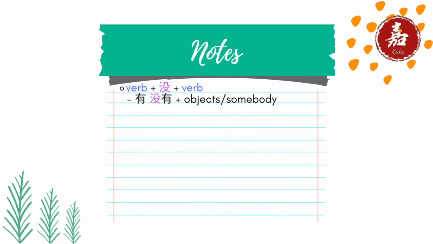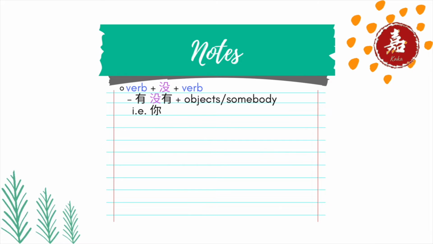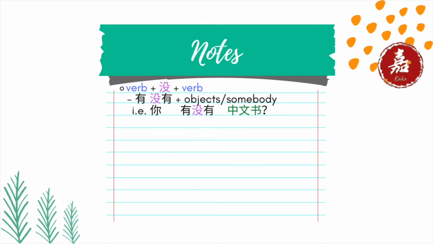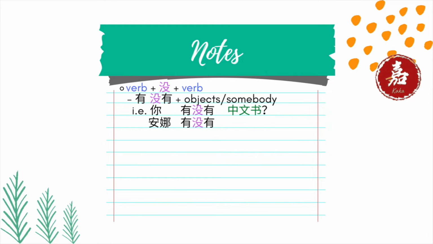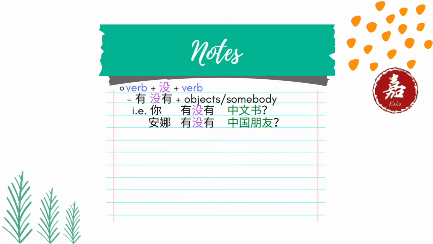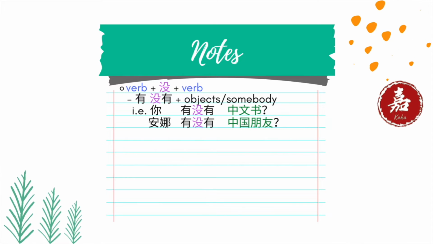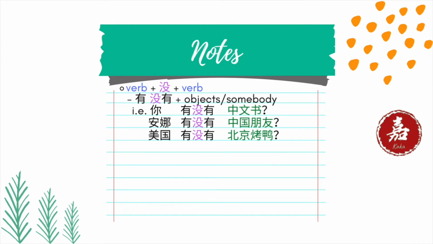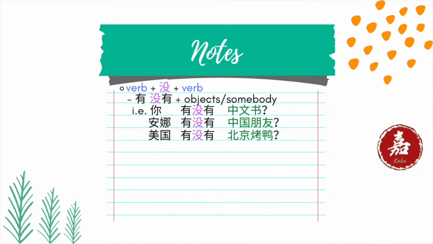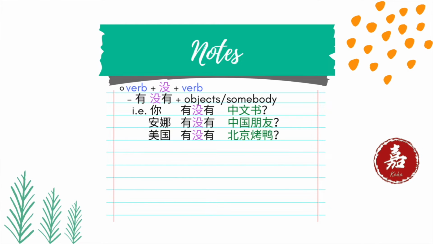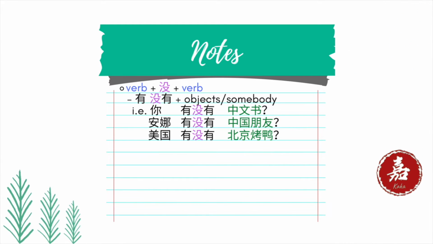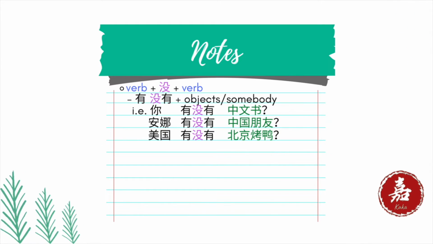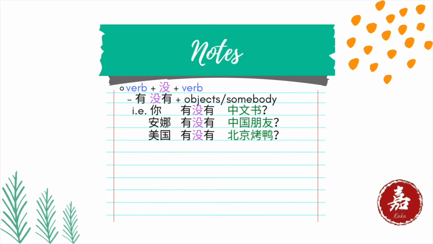For example, Number 1, 你有没有中文书? Do you have or not have Chinese books? Number 2, 安娜有没有中国朋友? Does Anna have or not have Chinese friends? Number 3, 美国有没有北京烤鸭? Is there Beijing roasted duck in the US or not? So 中文书, 中国朋友, and 北京烤鸭 are all nouns used after 有没有 to indicate existence.